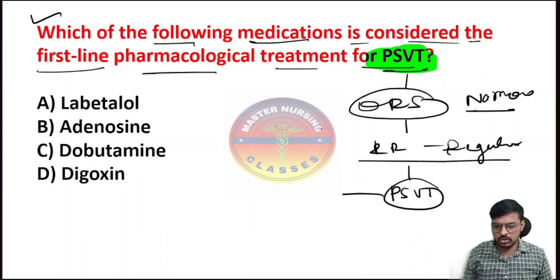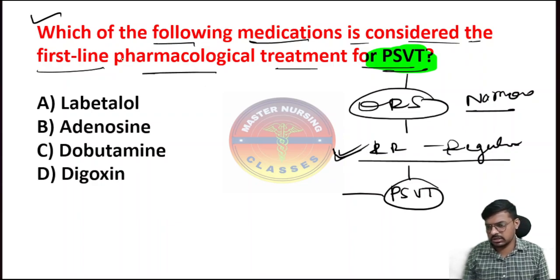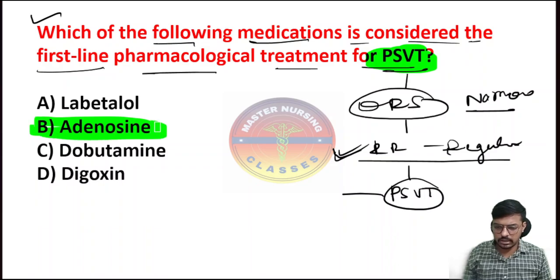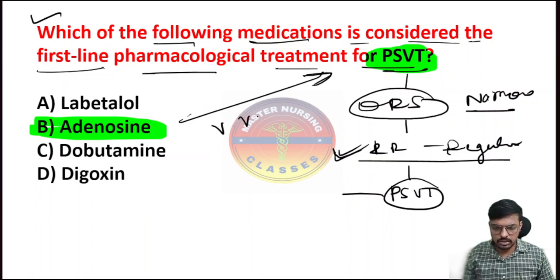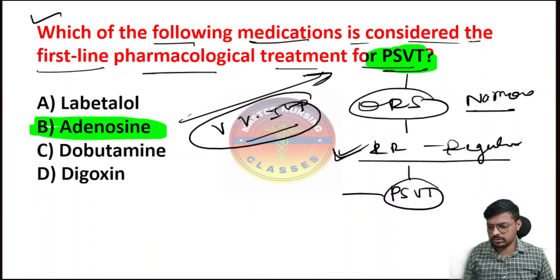It means it's an arrhythmia, because it's a tachyarrhythmia, right? So here the heart rate is increasing, and we want to control that. The drug of choice for PSVT is... yes, almost all people have given the correct answer. Adenosine is the drug of choice for PSVT. Very important: the drug of choice for PSVT is adenosine, right?